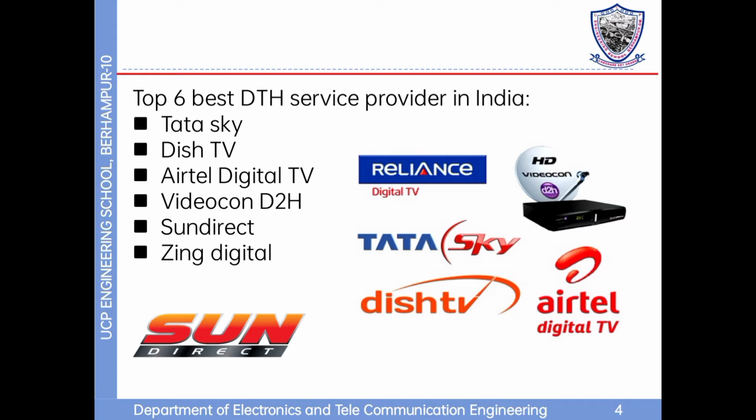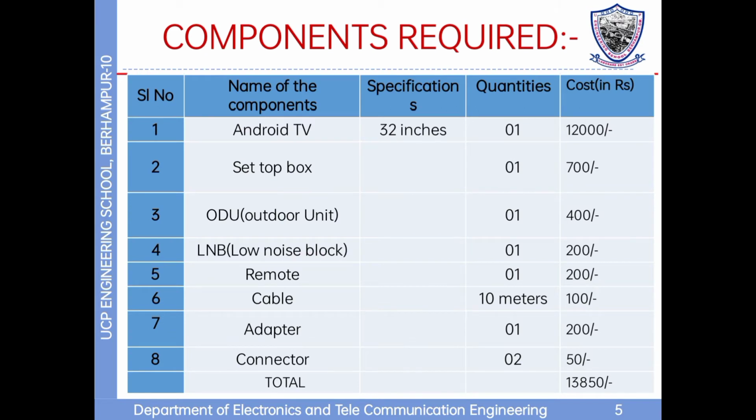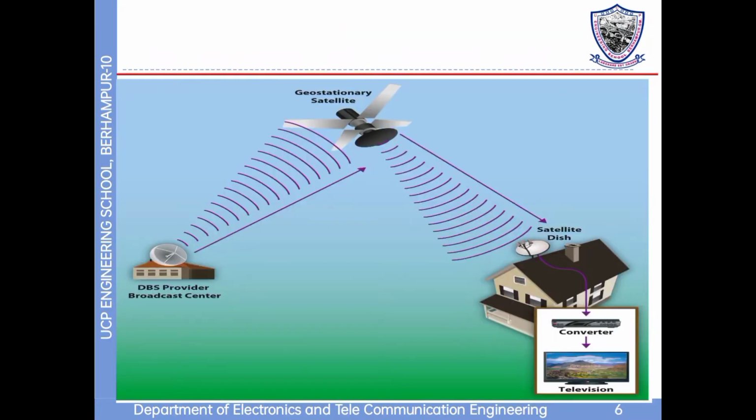Here are the components required: TV, set-top box, ODU meaning outdoor unit, LNB meaning low noise block, remote, cable, adapter, connector. Here is the schematic diagram of our project. The DBS service provider center sends the signal to the geostationary orbit satellite, then it sends the signal to the satellite dish and the dish sends the signal to the converter. It converts the coded signal to an analog signal and then it sends it to the television.